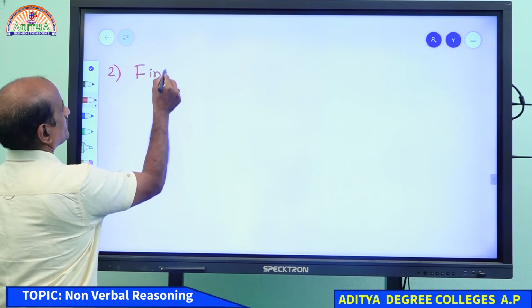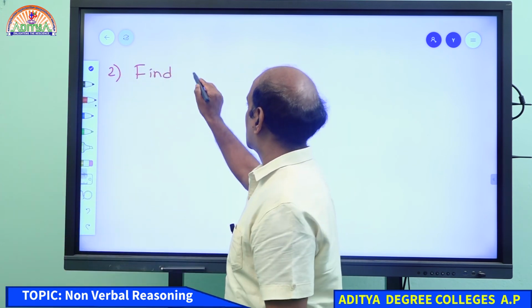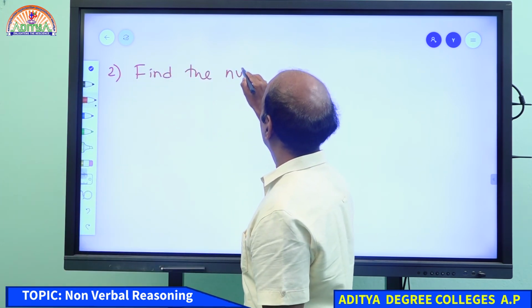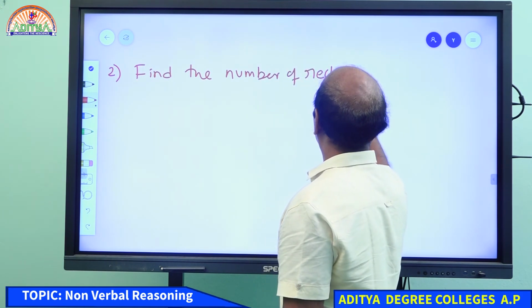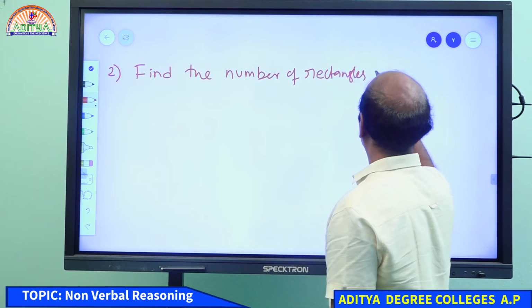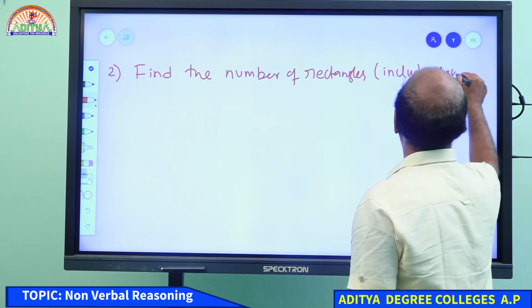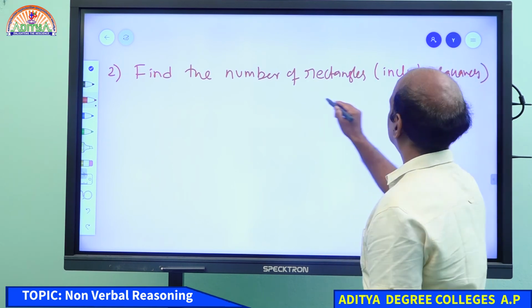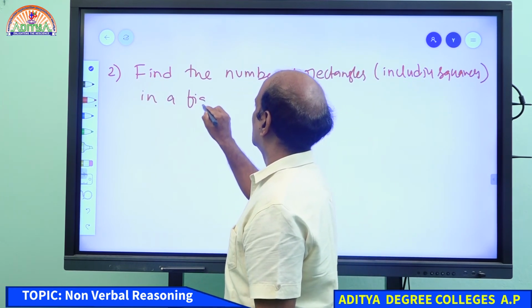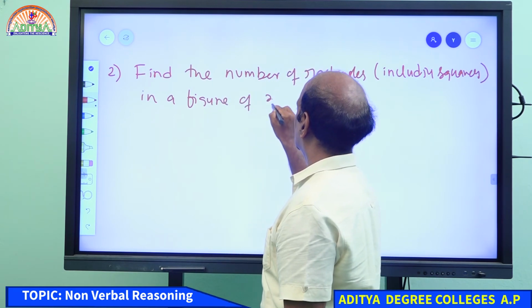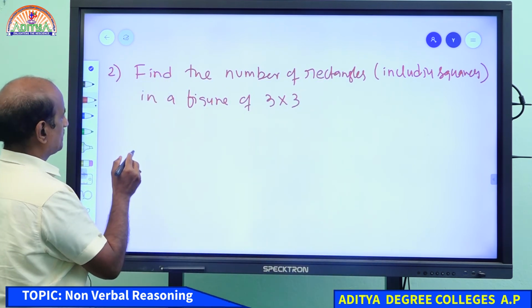Find the number of rectangles including squares in a figure of 3 by 3. Okay.